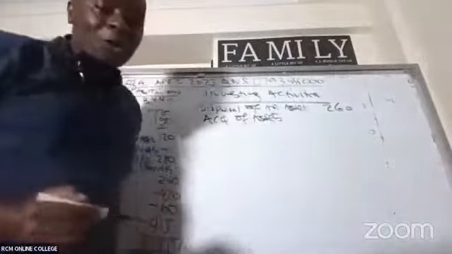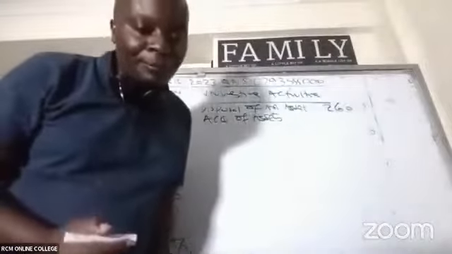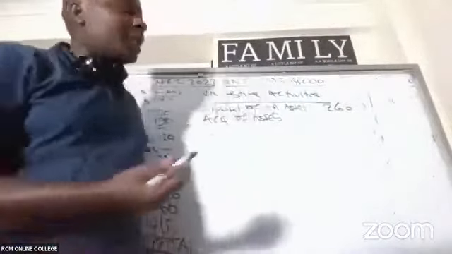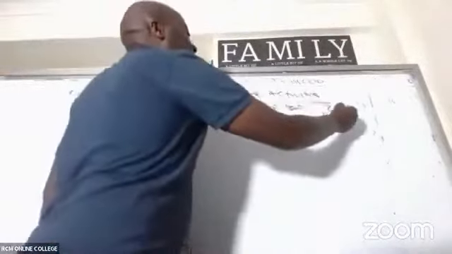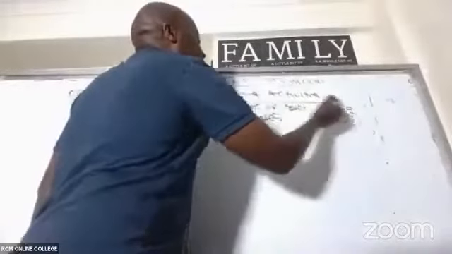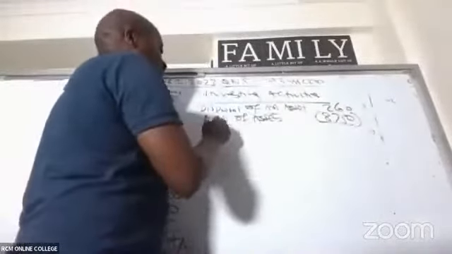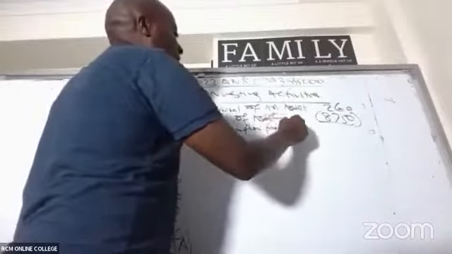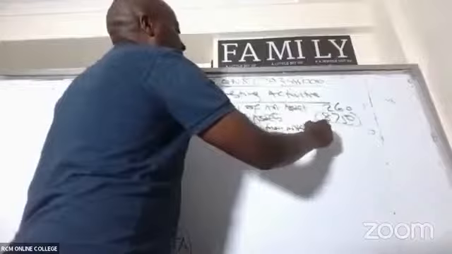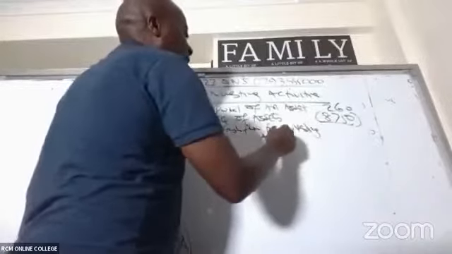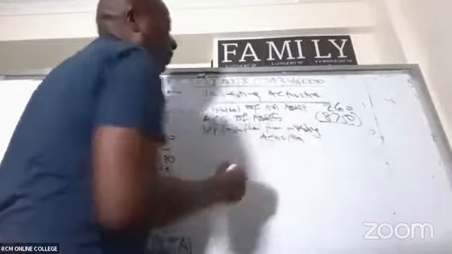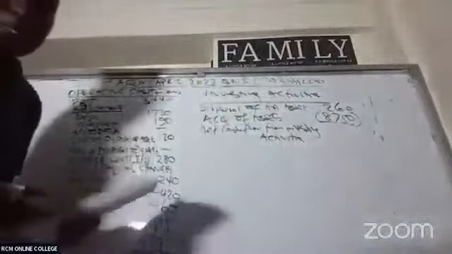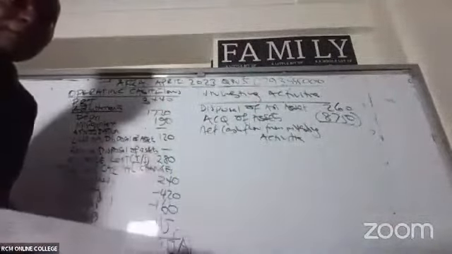Which led to how much? If you remember, 8,750. We don't have any other. This is the net cash flow from investing activities. We don't have any other investing activity. Give me a value.